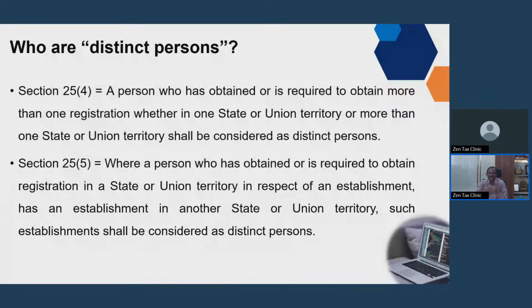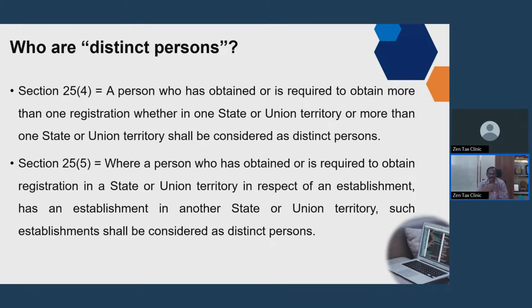If a person is required to take more than one registration, then these registrations are considered distinct persons. It can be within the same state or in more than one state. Now the question arises: in what situation is a person required to take more than one registration?